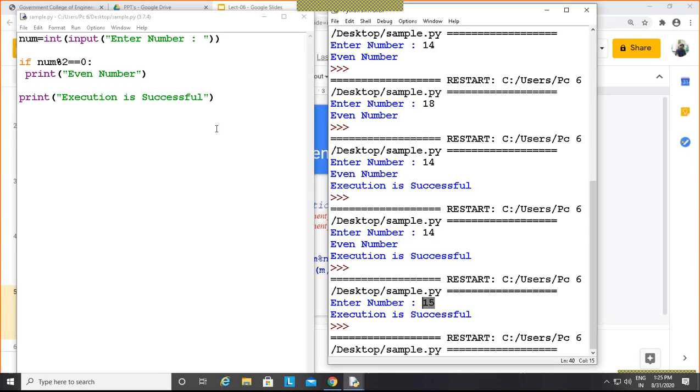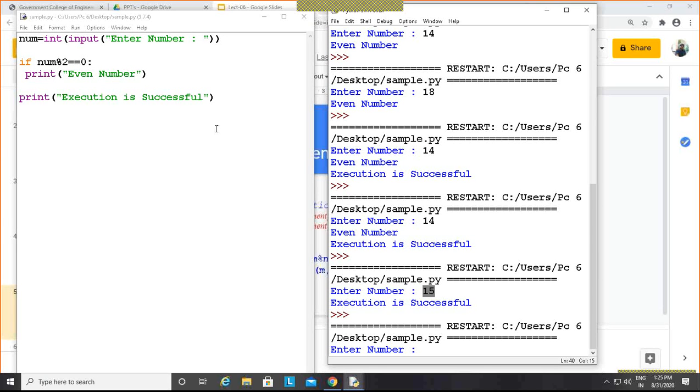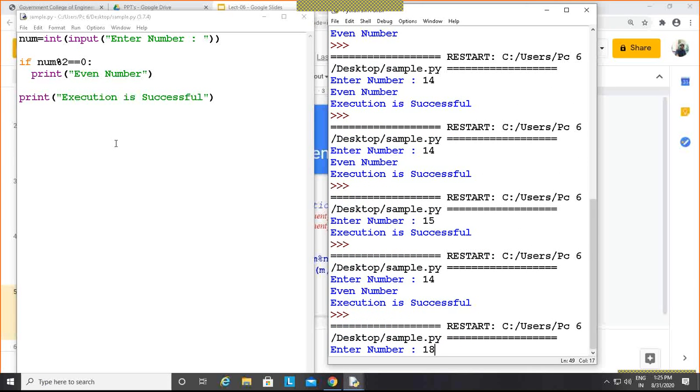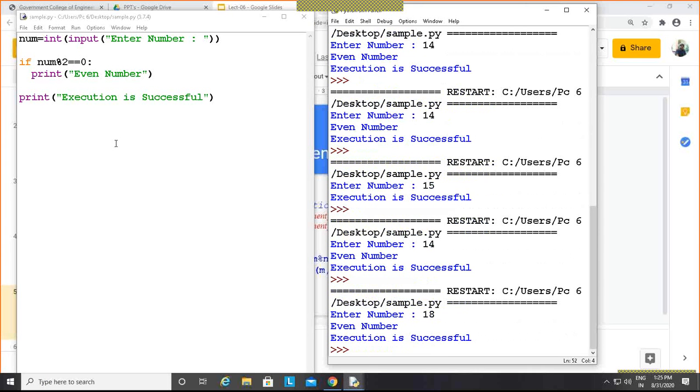So if I run this with 14, you can see even number and execution is successful. So this is one tab distance. If you put 2 tab distance, that is again workable. If I run it again with 18, again you can see even number and execution is successful.